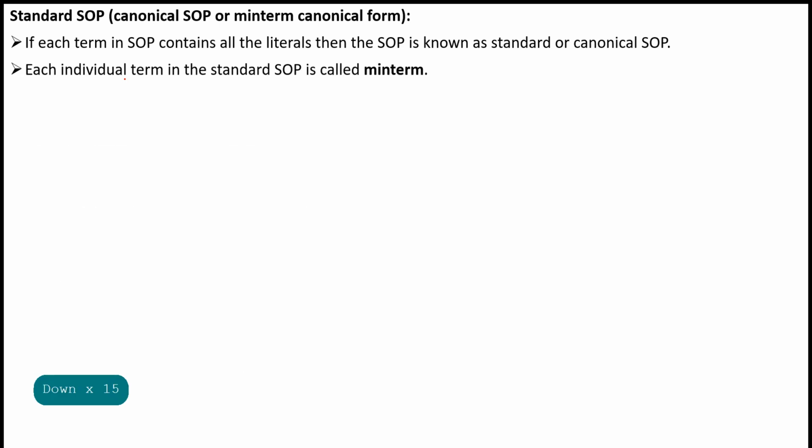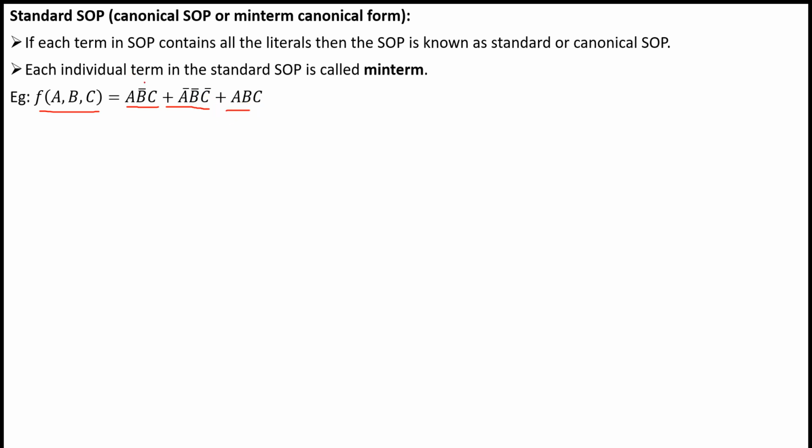Each individual term in the standard SOP is called a min term. Example, f of a, b, c equals a b bar c plus a b c bar plus a b c. See here, all product terms contain all the variables a, b, c. So this is called standard SOP.